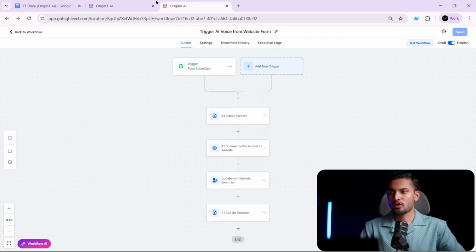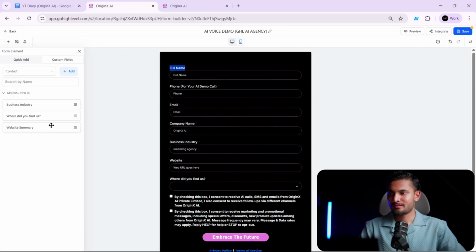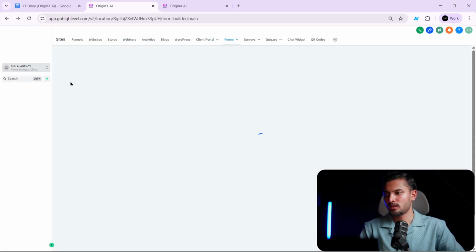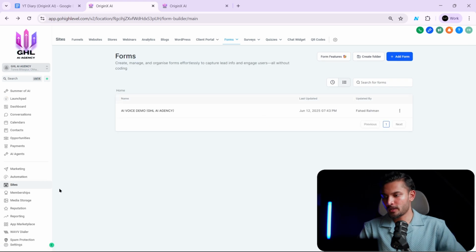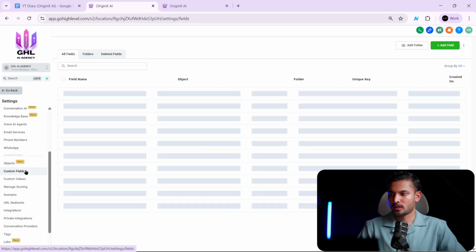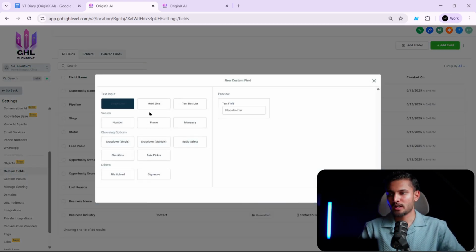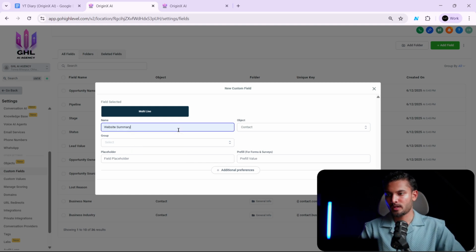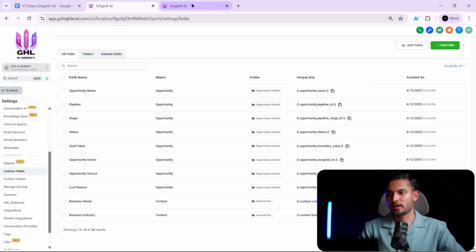Now we also want to add one more custom field, which is website summary. So now you have to go back. Just proceed. Mine is good. I don't need to change it. You will come here, you will click on settings, then you will go down and you will click on custom fields. Here you click on add fields. It is literally the same, single line, multi-line, do multi-line next, and then you will name it as website summary, and then basically you will again put it inside general information and save it. I'm not gonna save it because I already have this.